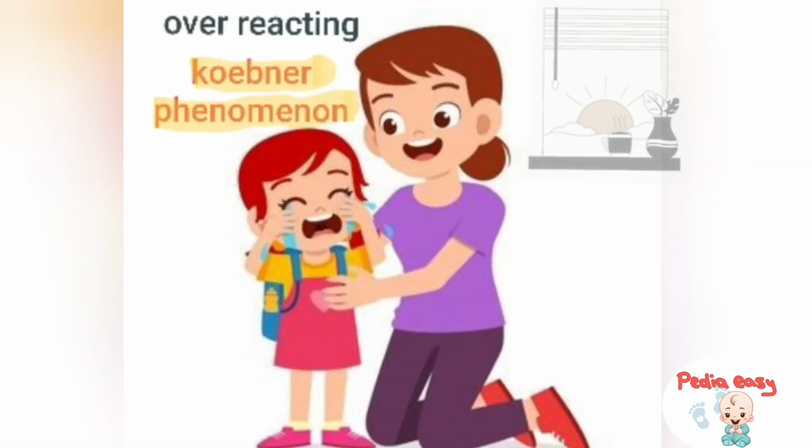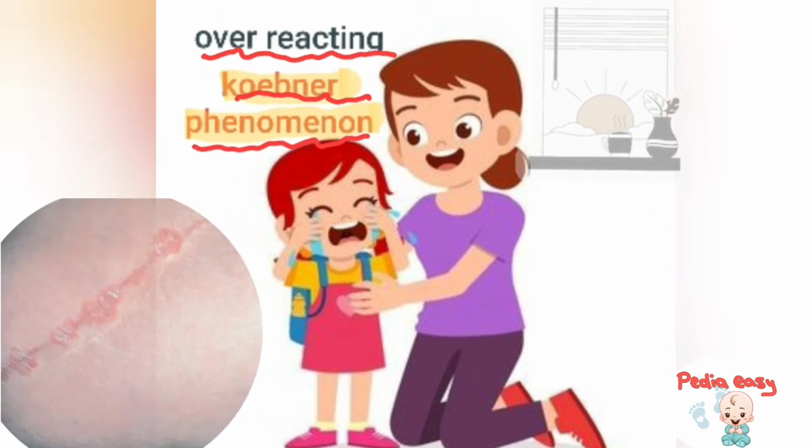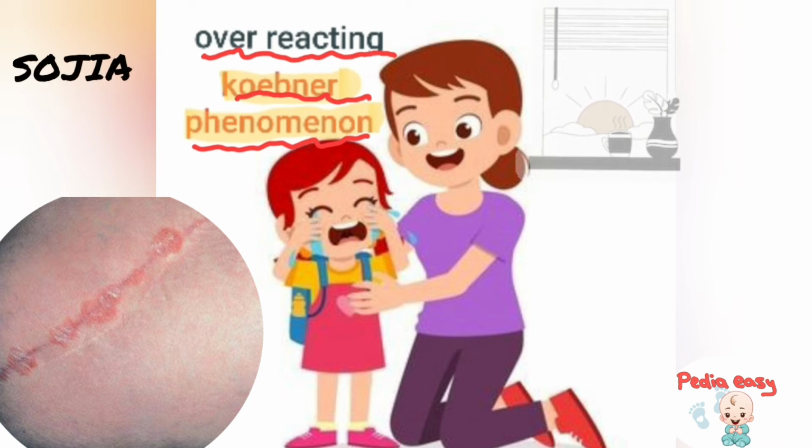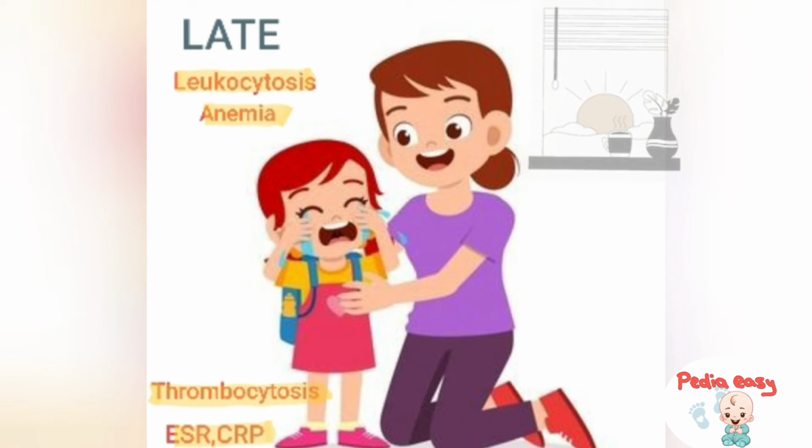She went to her mother, and her mother has her own way of soothing her. She told her, "Oh, baby, you are overreacting." She was crying and screaming, and her mother told her again, "You are overreacting." The overreacting should make you remember the Koebner phenomenon, which is cutaneous hypersensitivity to superficial trauma, and occurs with systemic onset juvenile idiopathic arthritis. Moreover, she told her, "You are overreacting and you will be late for school."